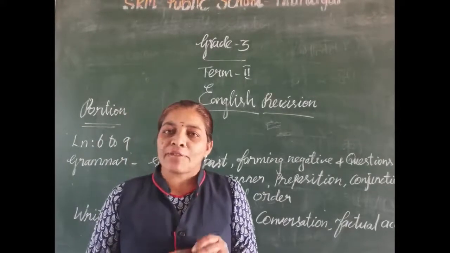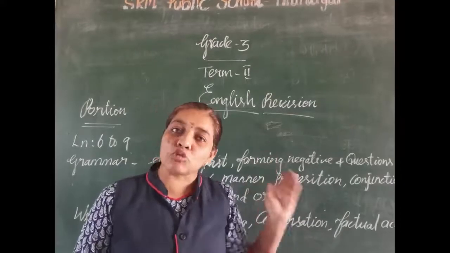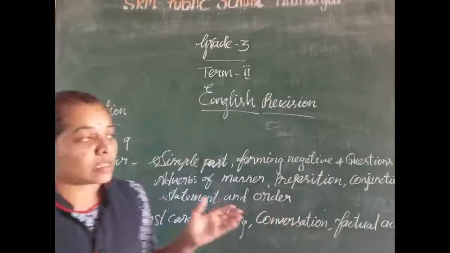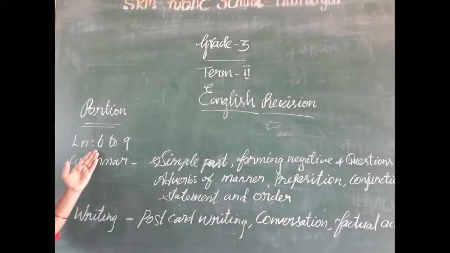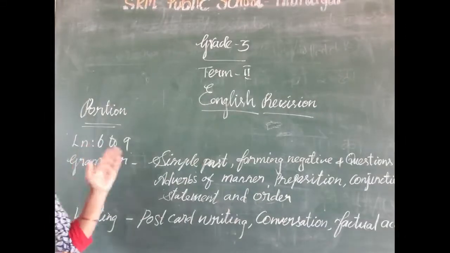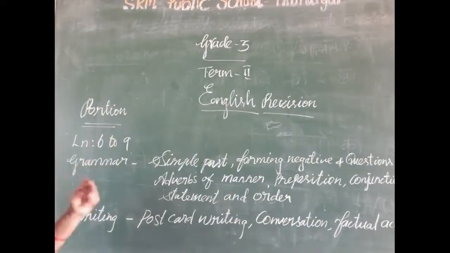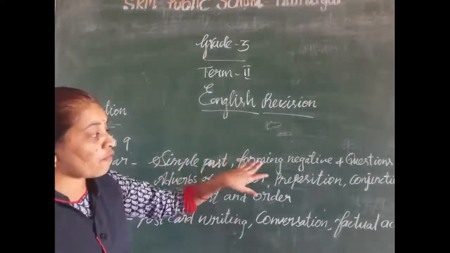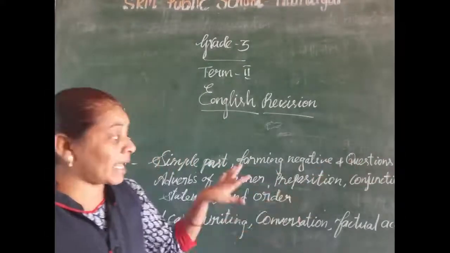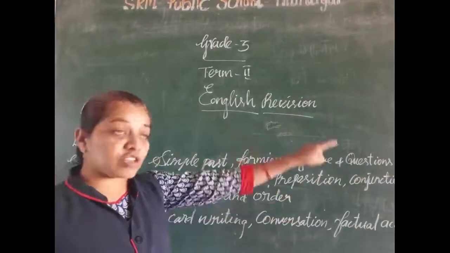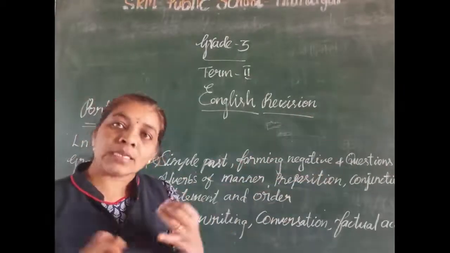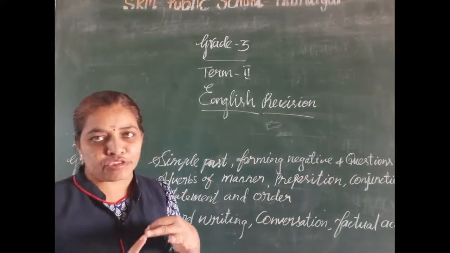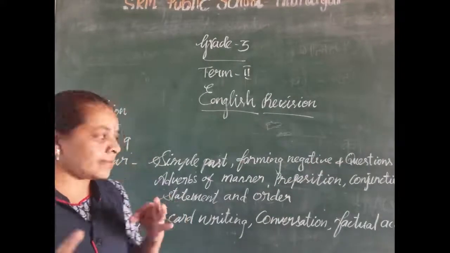Okay, dears? First, I will tell you the portions. What are the portions you have for your exam? Lesson 6 to 9 for your term 2. Next, grammar part. What are the grammar parts from lesson 6 to 9? Simple past tense, forming negative and questions, forming negative sentences and forming questions in simple past, simple present, and present continuous also.